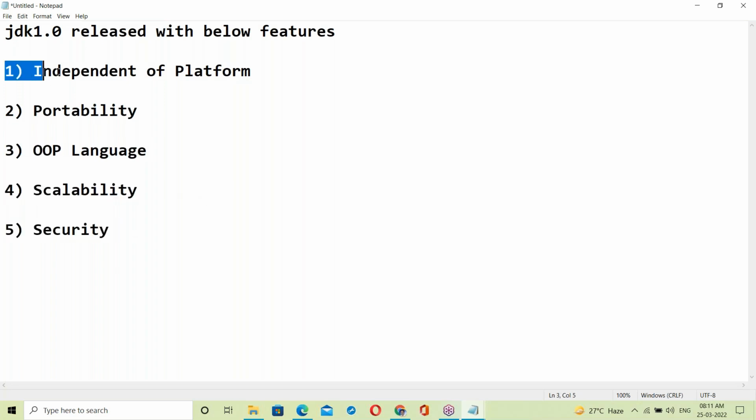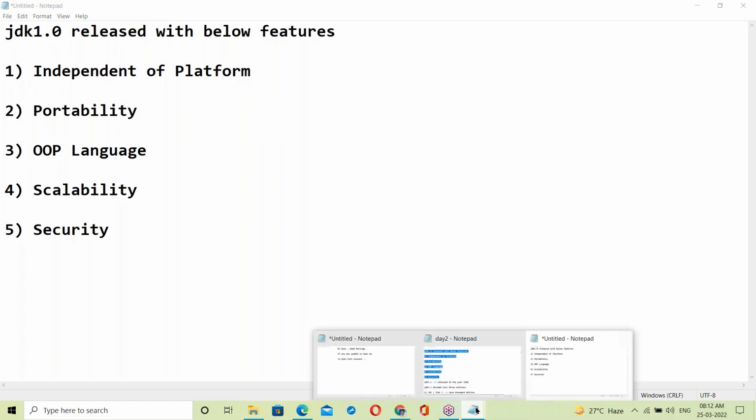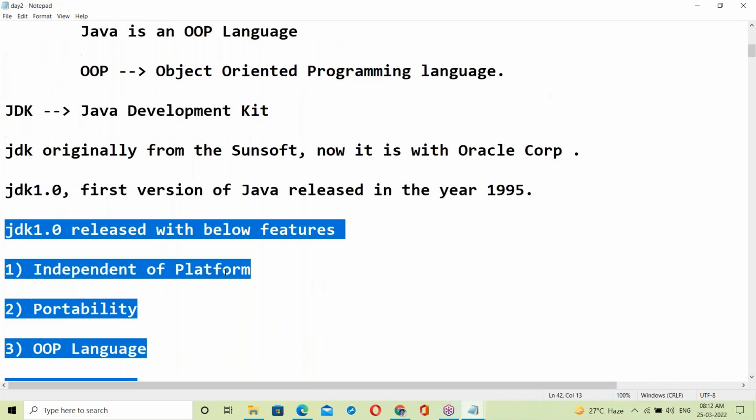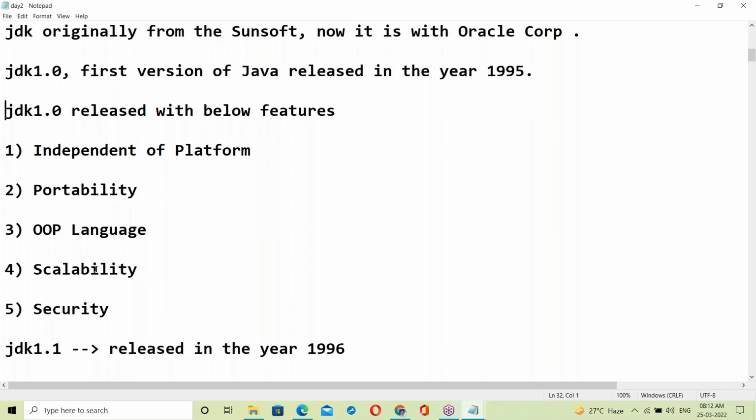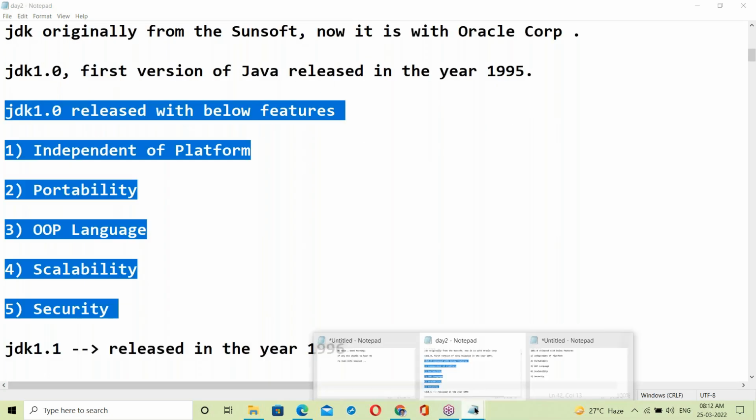What is platform independence? What is portability? What is an object-oriented language? What is scalability? What is security? These features we should discuss. Yesterday all that history was completed; today we start these features.